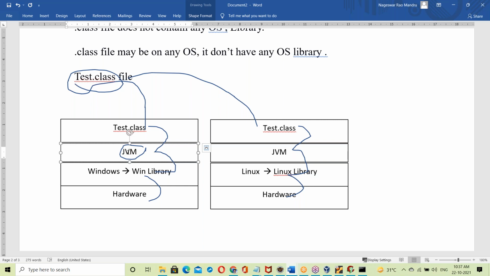Even on the same Windows, JDK is required. For that you have to install the Java software. To run the .class file, Java software should be installed. Without Java software, the .class file won't work, because the JVM, the environment, is required.